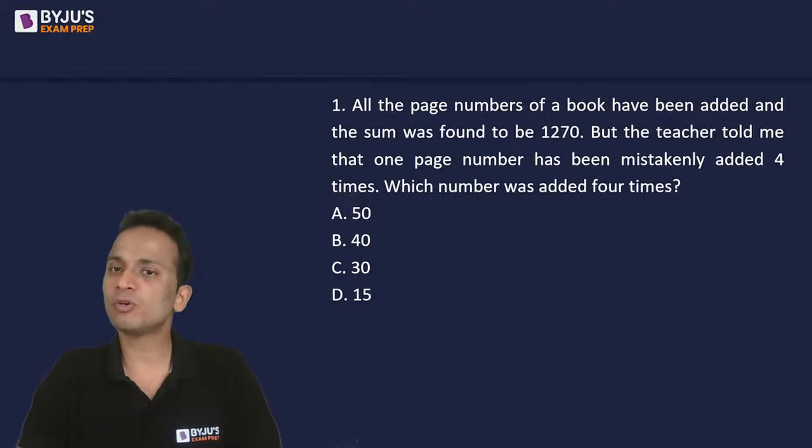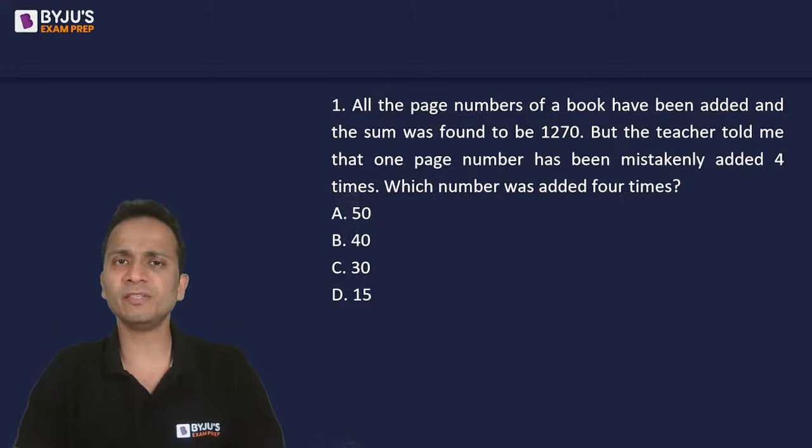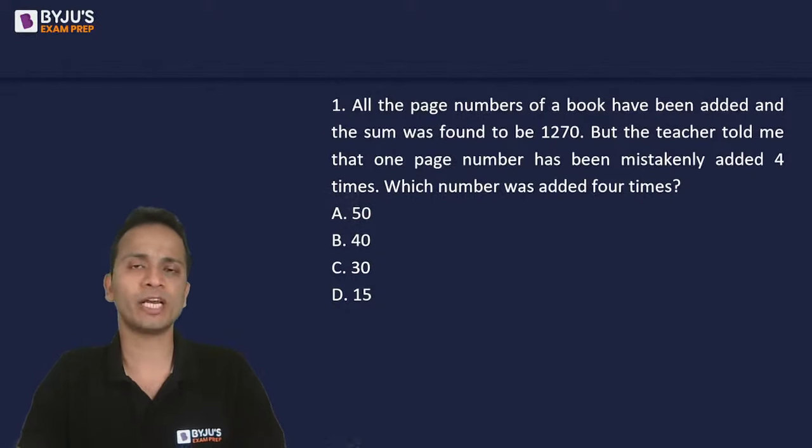All the page numbers of the book have to be added, and I've calculated the sum as 1270, but I made an error. The teacher told me that one of the page numbers has been mistakenly added 4 times.